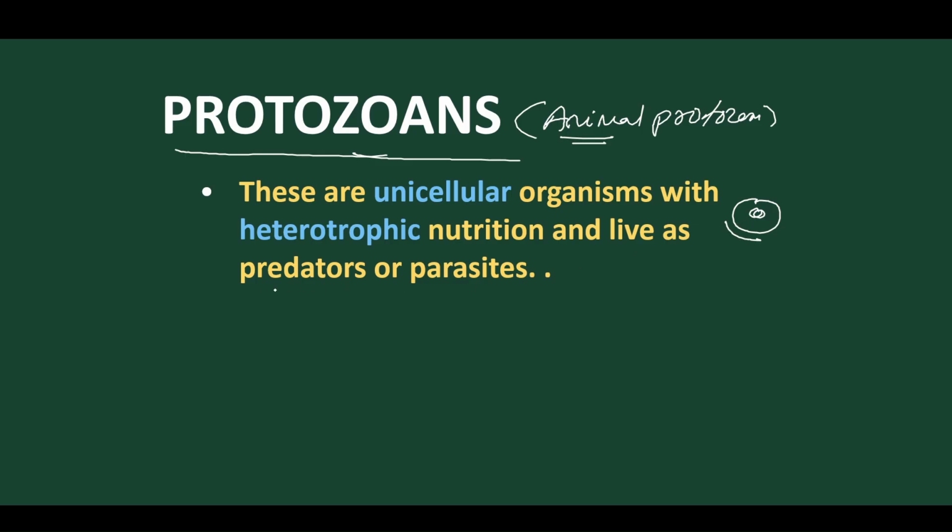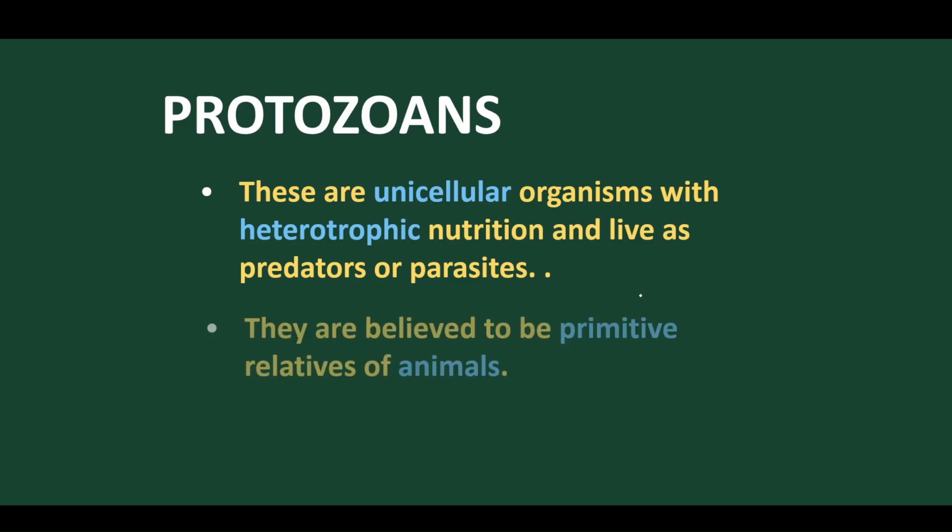Some are parasitic or predators, meaning they depend on other living organisms for their food. So as they are parasitic, they are normally disease causing. These are pathogenic. Normally they are pathogenic, meaning disease causing, because they are parasitic in their mode of nutrition.